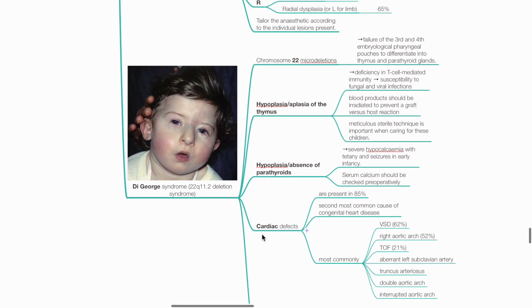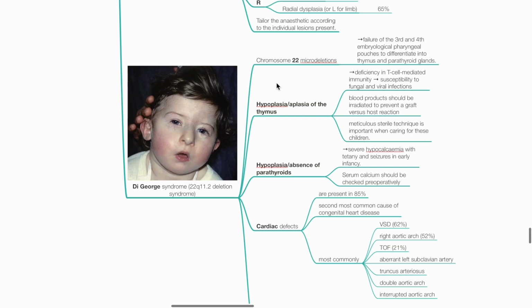DiGeorge syndrome involves chromosome 22 microdeletions leading to failure of third and fourth embryological pharyngeal pouches to differentiate into thymus and parathyroid glands. There is hypoplasia or aplasia of the thymus, leading to deficiencies in T-cell mediated immunity and susceptibility to fungal and viral infections. Blood products should be irradiated to prevent graft versus host reaction. Meticulous sterile technique is important when caring for these children.